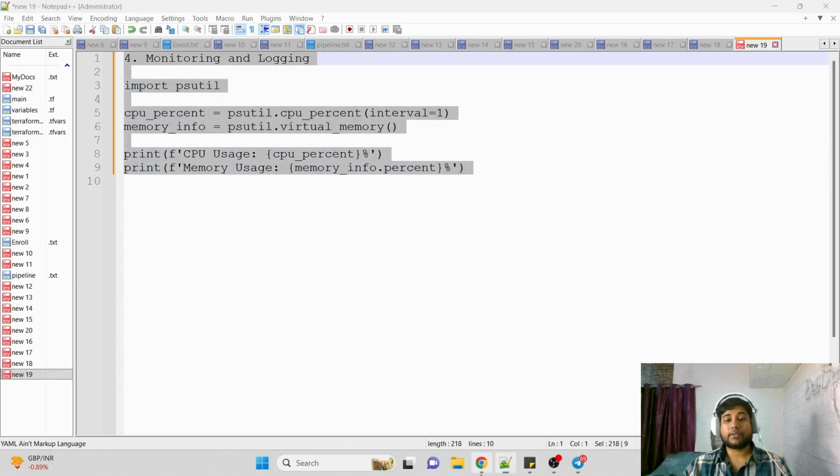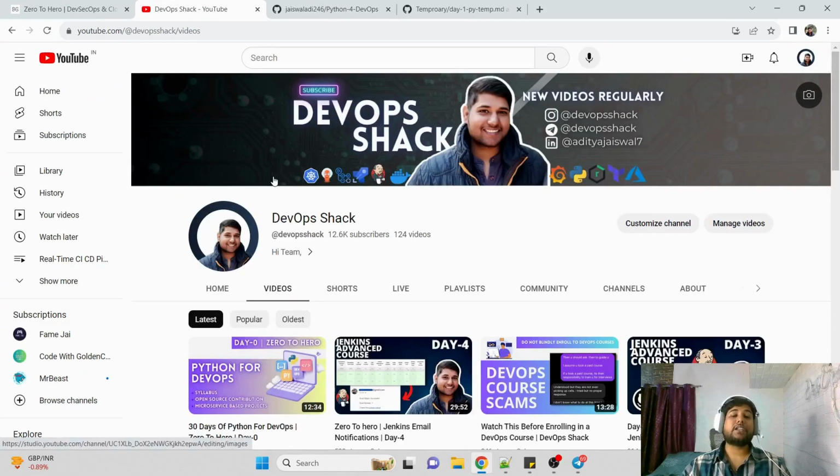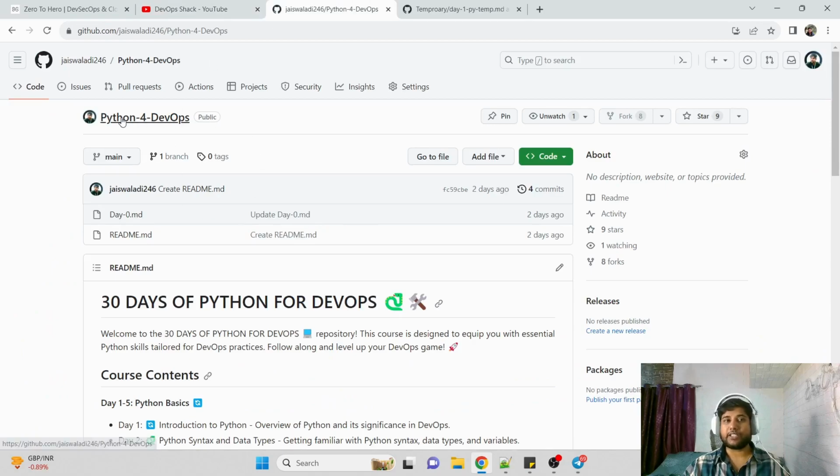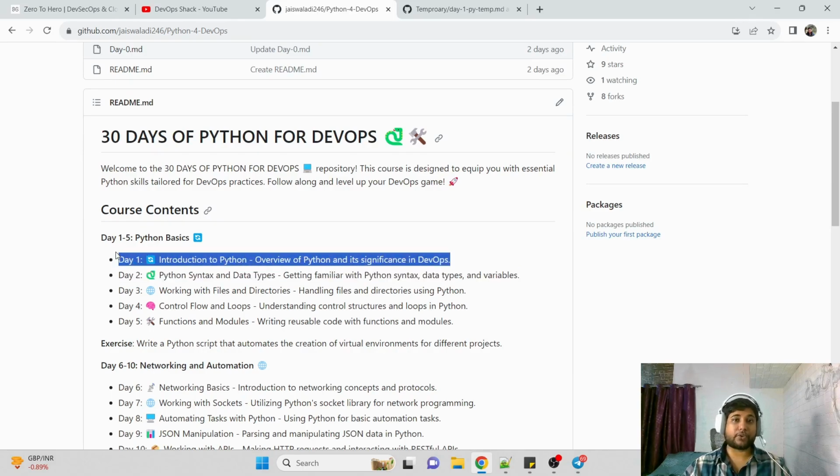So this was day 1, and today we studied what exactly Python is, how it works, and what its significance in DevOps is, like where exactly it is being used in DevOps. Today was very easy, and all the documentation that I explained, you will be able to find inside this Python for DevOps repository. On day 2 we'll be learning about Python syntax and data types, with proper examples and exercises. Since day 1 is completely theoretical, I won't be giving you an exercise, but I want you to follow the documentation and study it one time.